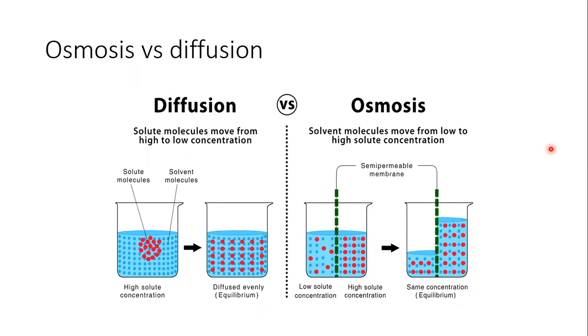Rudransh is saying, ma'am, in the osmosis process in the first beaker, low and high concentration. Rudransh, see, don't get confused by low concentration or high concentration. Here we are talking about two concentrations.